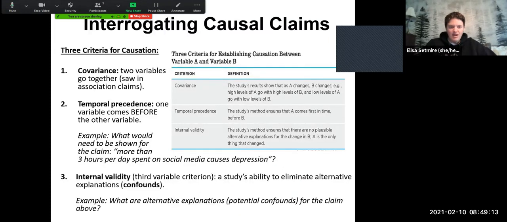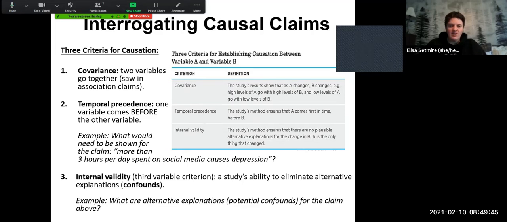The last type that we're looking at is causal claims and internal validity. Causal claims are things where we are claiming that X can cause Y, right? They're typically coming from experiments. There are 3 criteria that we have in order to be able to imply causation. In order to infer that a cause has been present, we have to meet 3 different criteria.